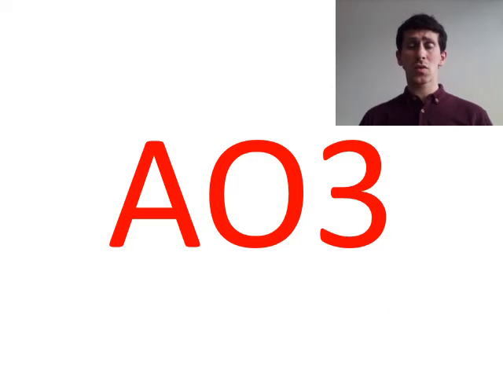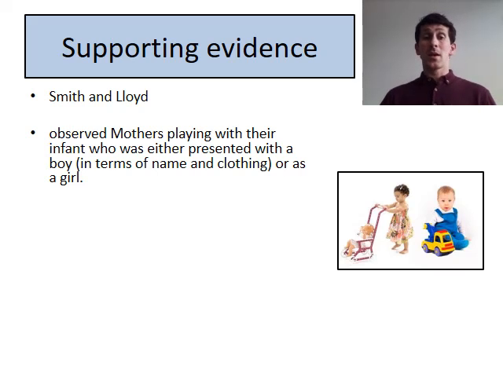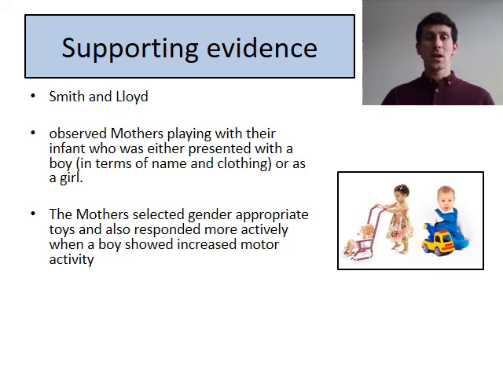We're now going to have a look at the AO3 for the social learning theory of gender development. So there is some supporting evidence for this. We've already looked at the Smith and Lloyd study before in a previous video, where mothers were observed playing with an infant who was either presented to them as a boy or as a girl in terms of clothing. So you could have a little baby boy, dress him up as a girl, present it to a mother. And what they found was that the mother selected gender-appropriate toys for those children. And they also showed increased motor activity when the child was presented as a boy.